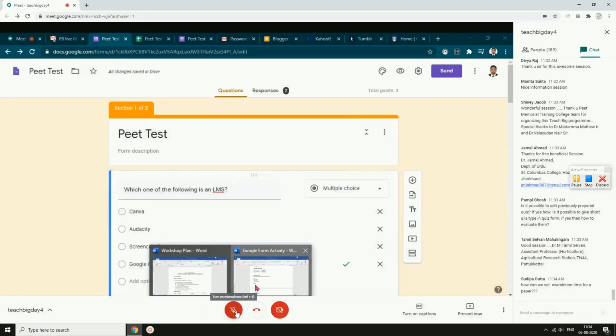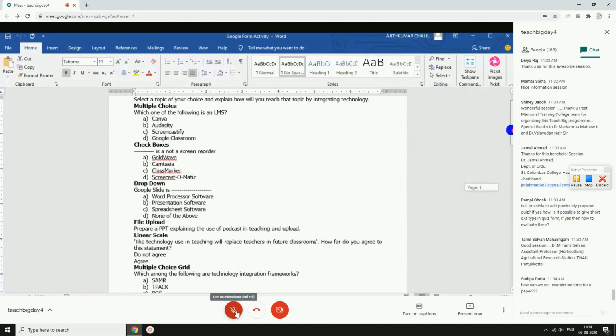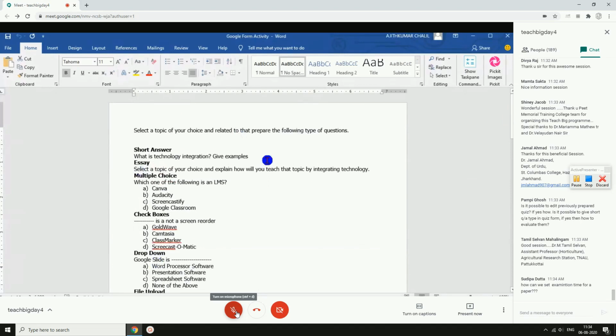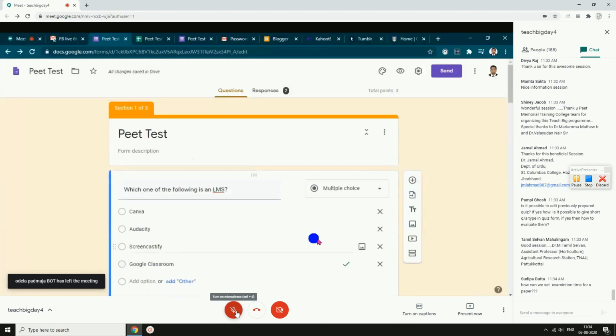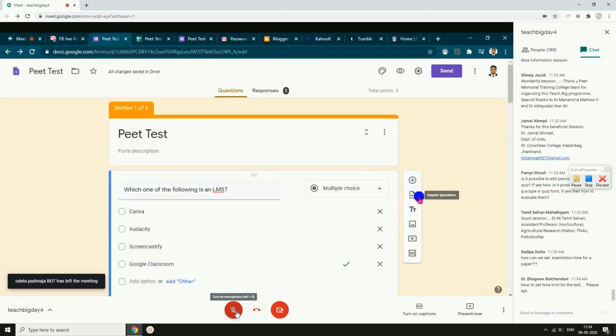This is one thing you can do. Otherwise, what I did is I typed all the questions in Microsoft Word and was just copying and pasting them into the Google Form. This is the second option. Otherwise, you can just try these import questions here. Okay, friends, I'm not taking any more questions. I'm just winding up this session.